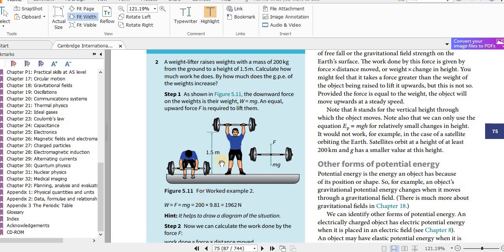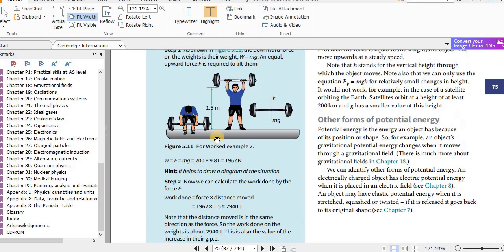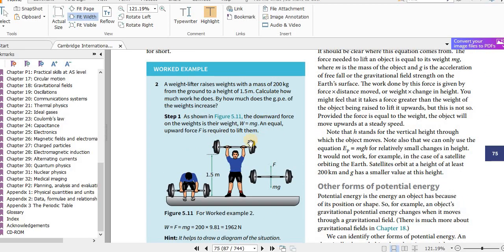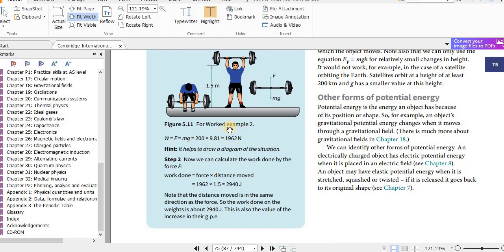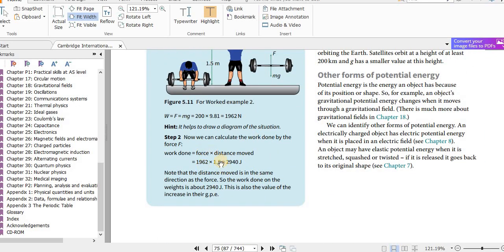The force applied is equal to the weight of this. So here you can see the weight is mg, that is 200 times g. Now the distance moved is 1.5 meters, the height of 1.5. So that is what we get.